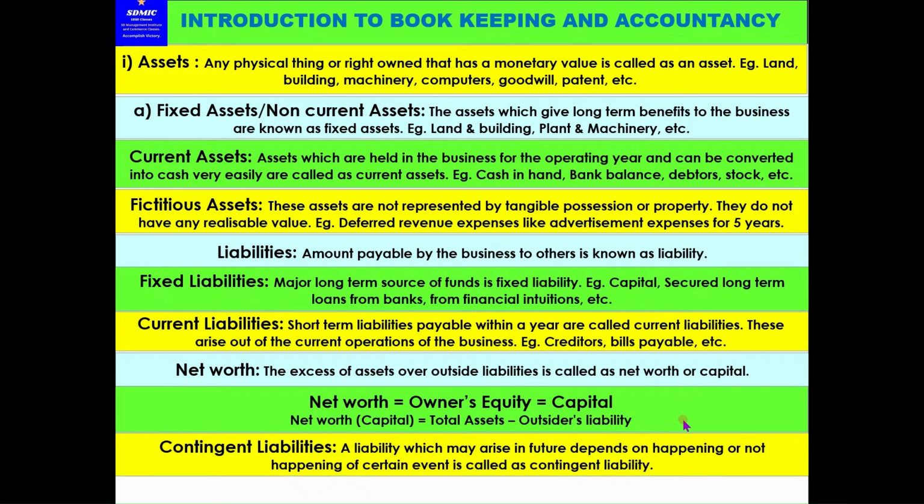So contingent liability is a liability which may arise in future, depends on happening or not happening of certain event, is called as contingent liability. So जो कुछ liability के बारे में कुछ sure नहीं है, हो सकता है या नहीं भी हो सकता है, ऐसा इसको कंटिंजेंट, means probability, means can happen or cannot happen, may happen or may not happen, like that it is. It's not sure, हो भी सकता है या नहीं भी हो सकता है ऐसा.